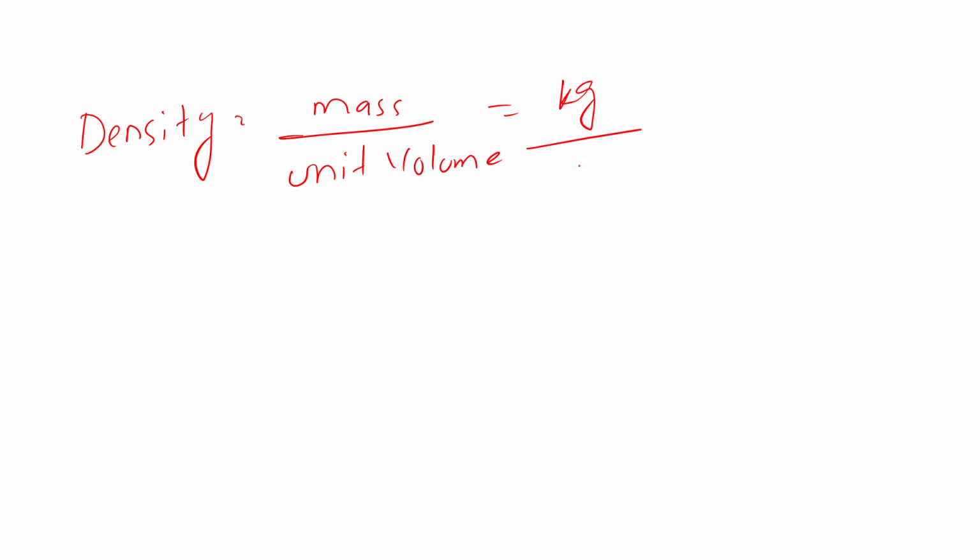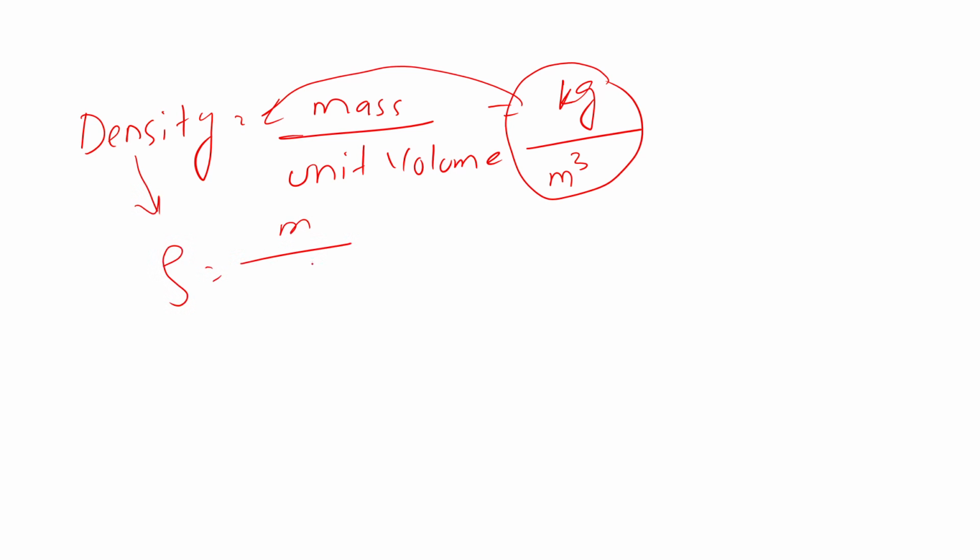The unit of mass is kg, and the unit of volume is meter cube. So kg per meter cube is the unit of density. Density is denoted by the symbol sigma, mass by m and volume by v. So this is the formula for density, and this is the unit of density.